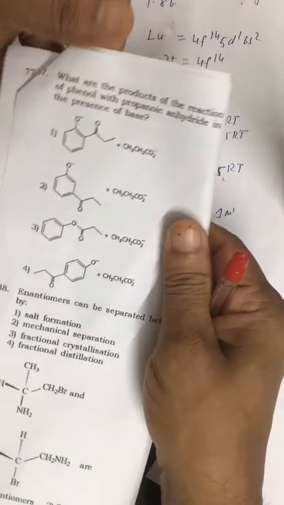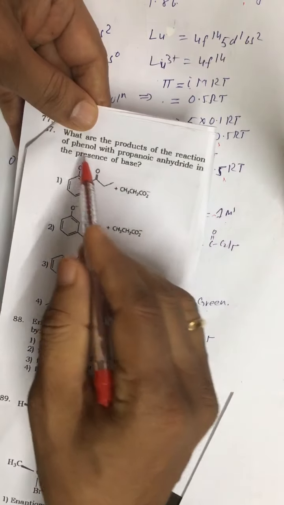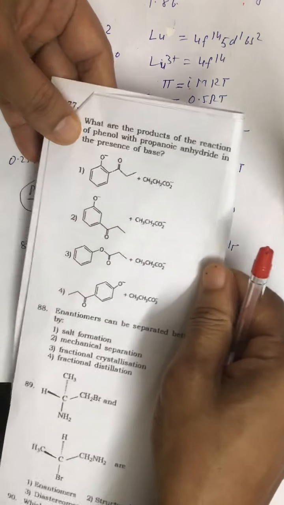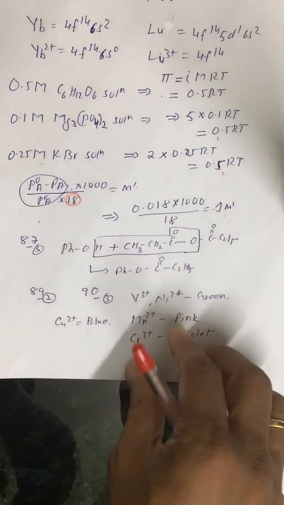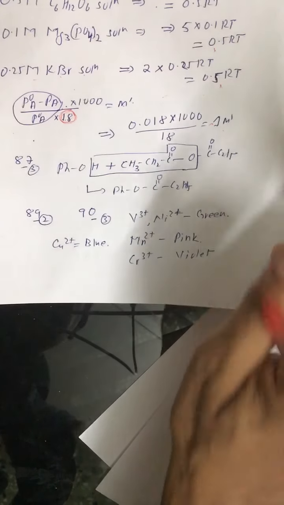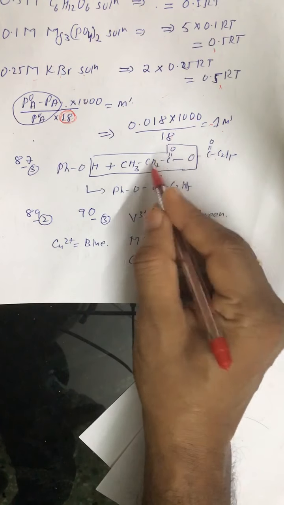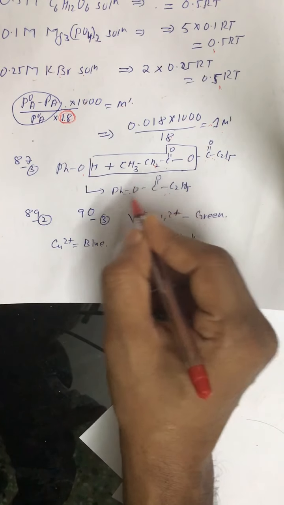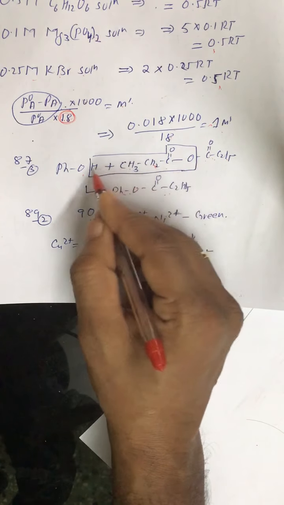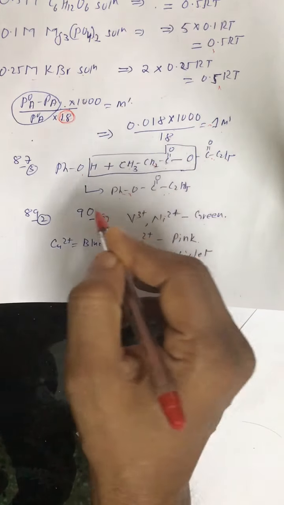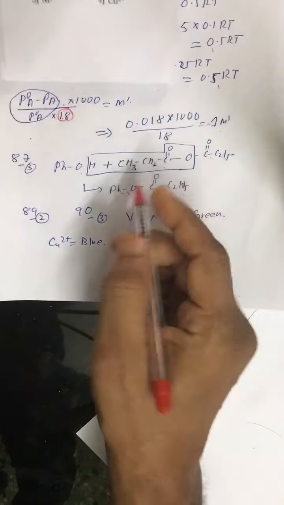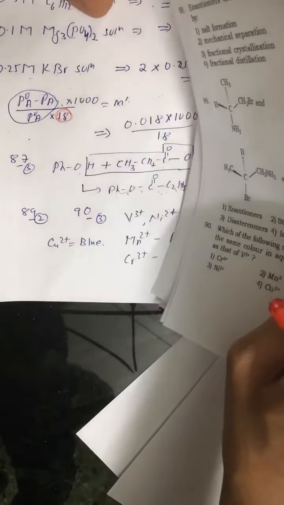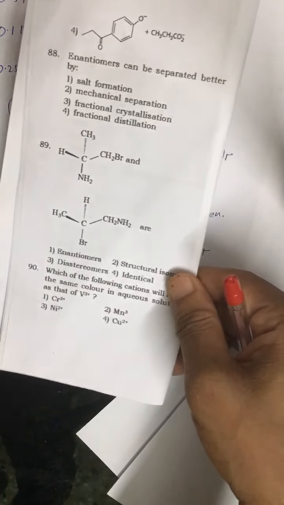Question number 87. Phenol with propanoic anhydride. This is the reaction. This is again acylation, you can say RCO group introduction. We get this compound and this compound, that is phenyl propanoate. The correct answer for 87 is the third option, this one.